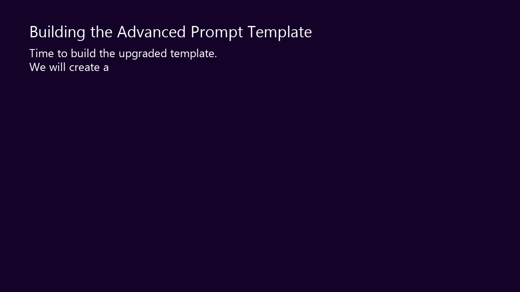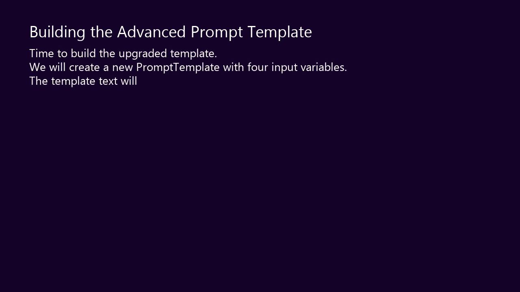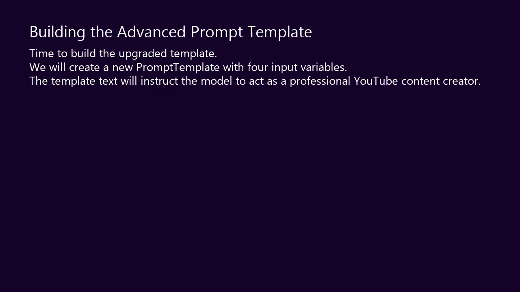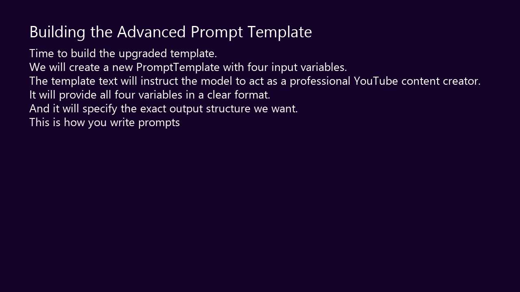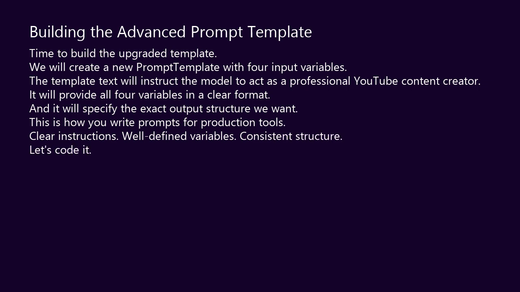Time to build the upgraded template. We will create a new prompt template with 4 input variables. The template text will instruct the model to act as a professional YouTube content creator. It will provide all 4 variables in a clear format. And it will specify the exact output structure we want. This is how you write prompts for production tools. Clear instructions. Well-defined variables. Consistent structure. Let's code it.